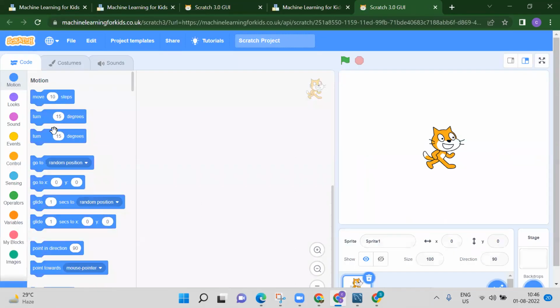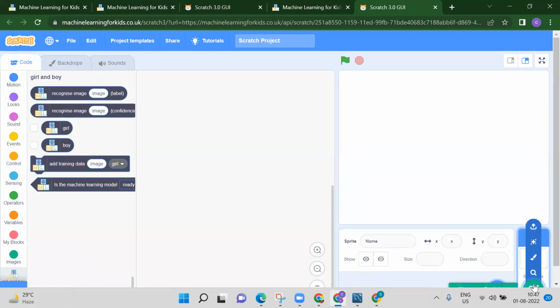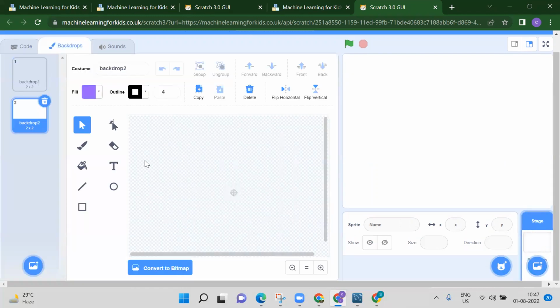So it means now we have to develop our project in Scratch 3, and over here you will get all the things for your girl and boy recognition type. So first thing we have to add backdrop. So what we will do, over here see we have this option which is choose a backdrop, and I want to paint that backdrop.